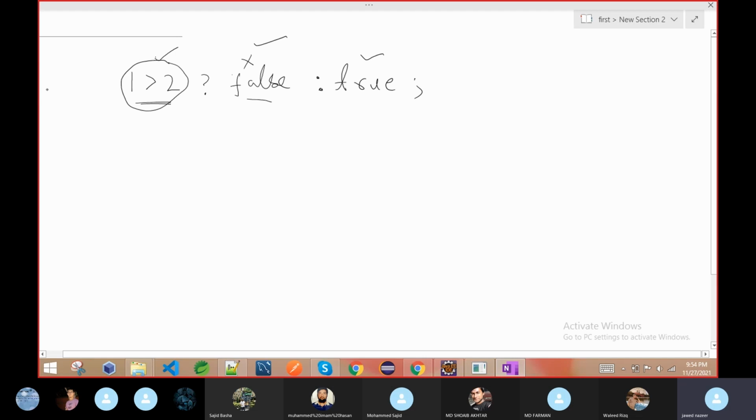So suppose here I declare a boolean variable b and I give this one. Whatever the expression's answer is will be assigned to this boolean. Here the assignment is boolean, which is illogical because 1 is not greater than 2, so I should write false here. What I am describing is that this can be an expression, or you can write anything. Suppose you declare a variable int x equal to 5.